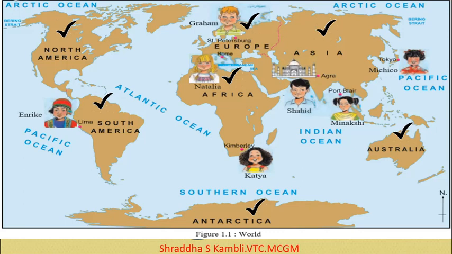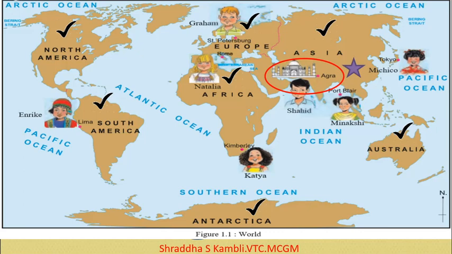Along with this, they have asked you a question, in which city is the Taj Mahal located? We know that it is one of the 7 wonders of the world, and we can proudly say that it is located in our very own country, India. It is located in the city called Agra. And in which continent is the Taj Mahal located? The Taj Mahal is located, you can see over here, in the continent of Asia. There are some other questions also, but these are some basic questions about where and which.